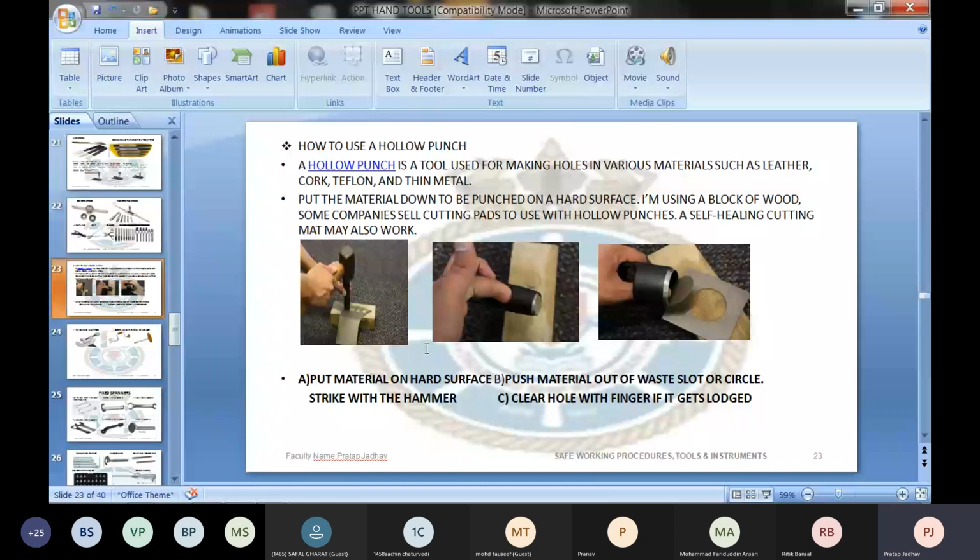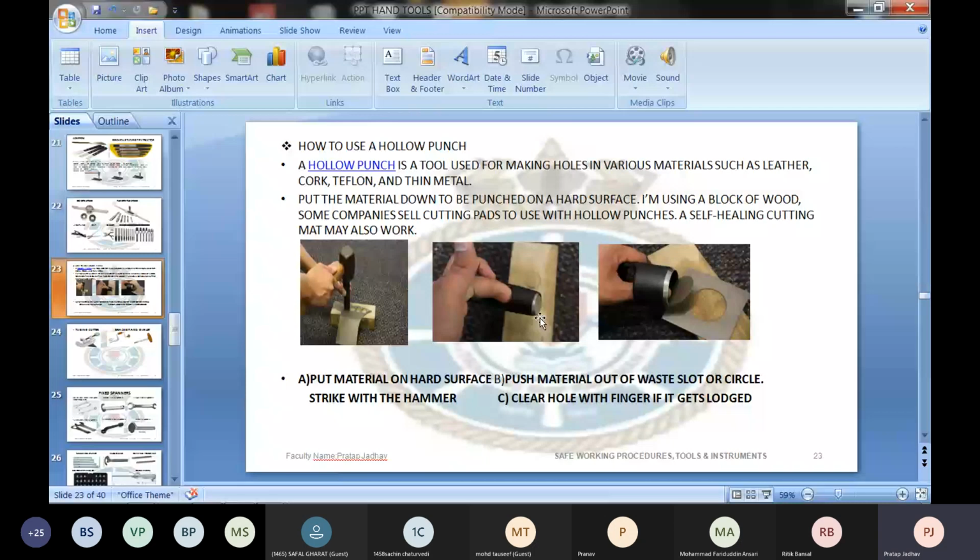So you use tools carefully to prevent any cut on your body and to prevent damage to the cutting edges. When you are using the hollow punch and cutting the bolt holes on the gasket, you must always use a soft or wooden surface to keep the gasket on, so that the punch should not get blunt, should not get damaged.